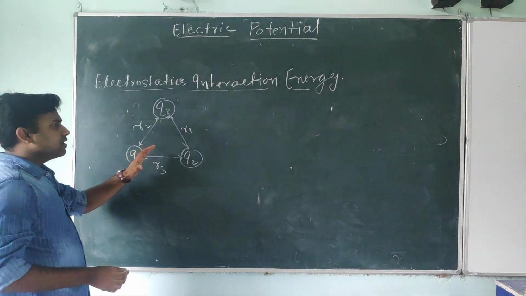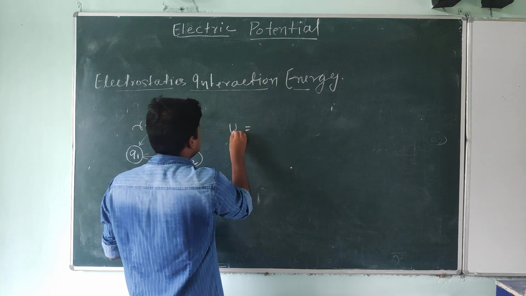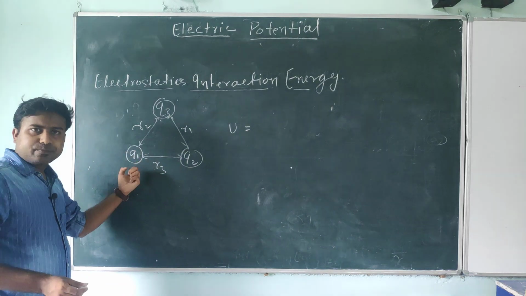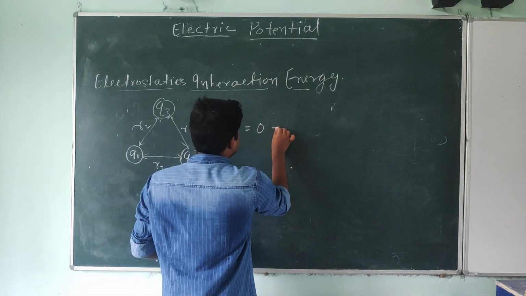Okay students, now look at this first charge particle. I am writing here the interaction energy, which we denote with U. There is no other field of charge particle, so if you are bringing this charge particle, it means no work done, so 0 plus.